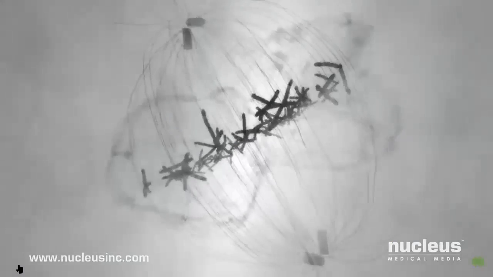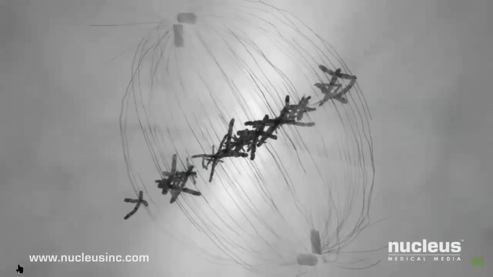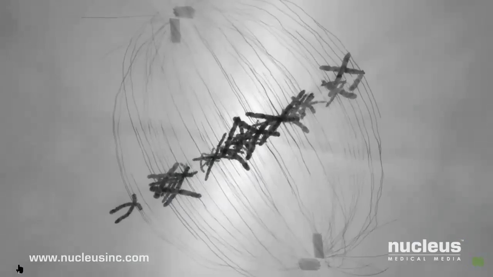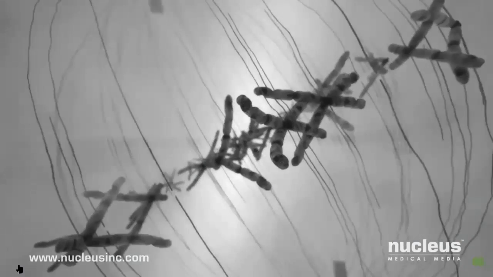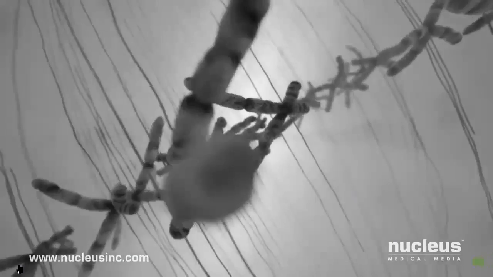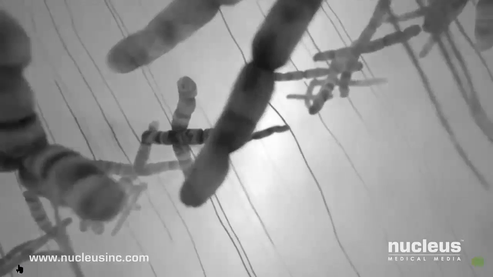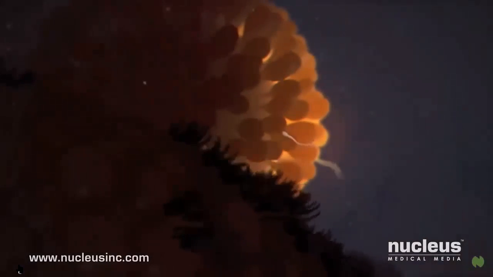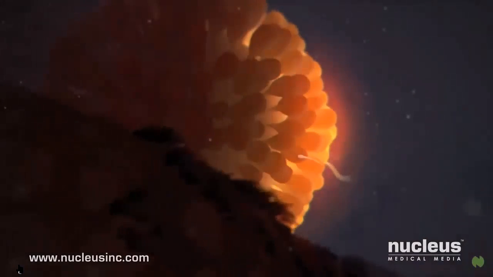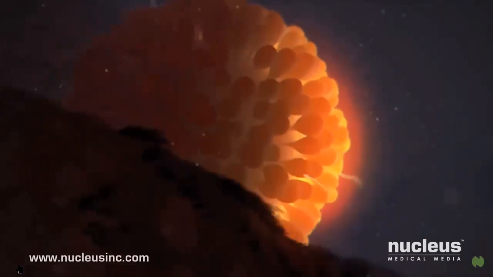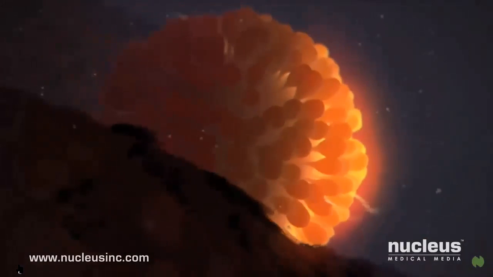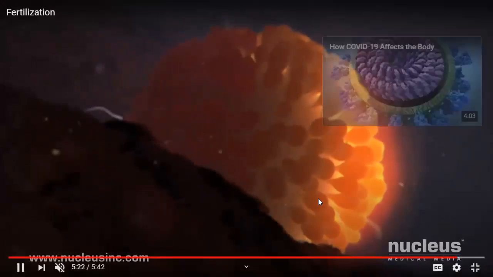So fusion is going on. Fusion of chromosomes, male and female, 23 pairs, which has a crucial role to play in genetics. The 23 pairs of chromosomes, the fertilization process is completed. Now, along with the zona pellucida, you see still some sperms are trying to enter, but no polyspermy.